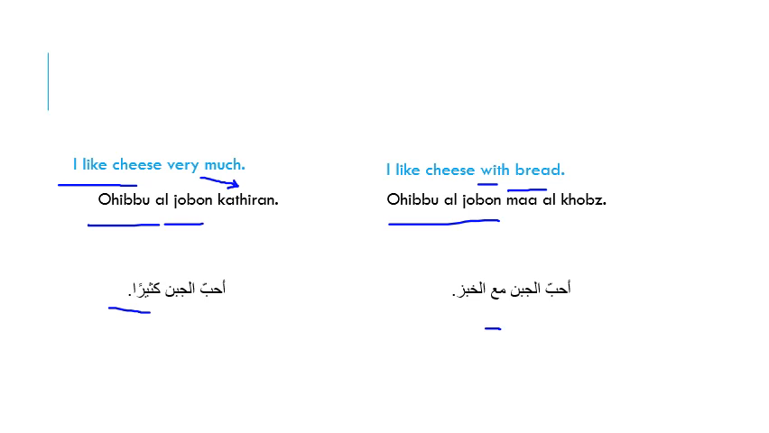Okay? So like and love mean the same thing in Arabic when you're talking about someone or something. Here you're talking about cheese. Because you're talking about something, you can say I like or I love cheese. It has the same meaning in Arabic. It's أحب. Okay? So you say I love cheese very much, or I love cheese with bread, or I love cheese. They have the same meaning because you're talking here about something. Hope it's clear.